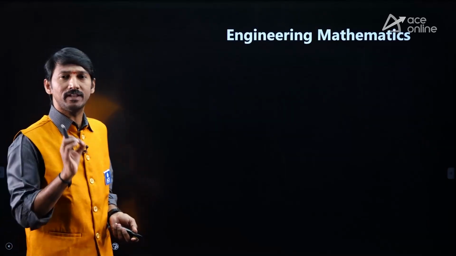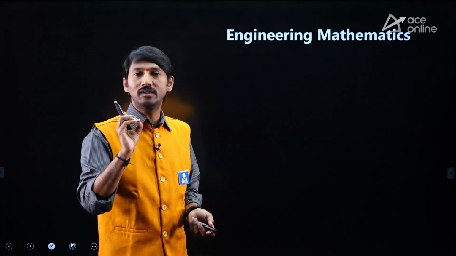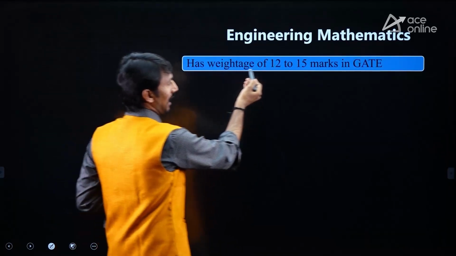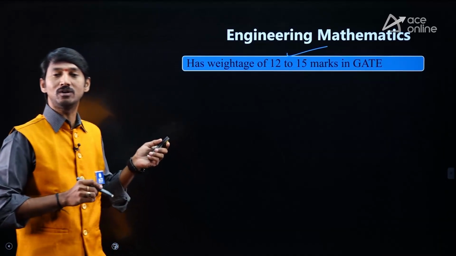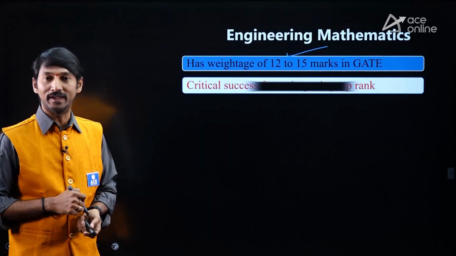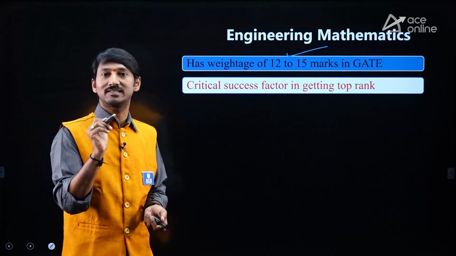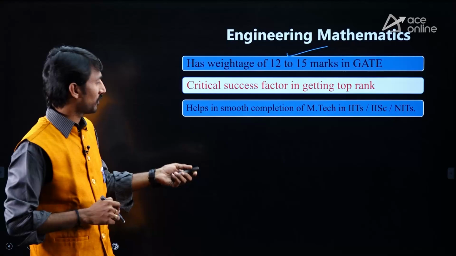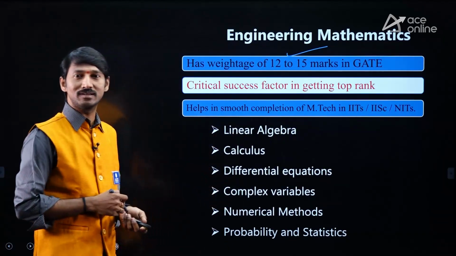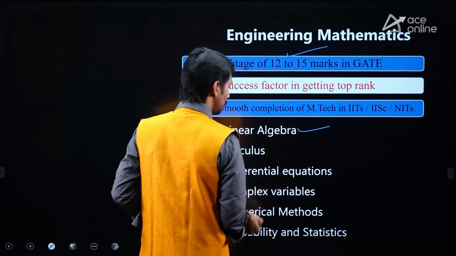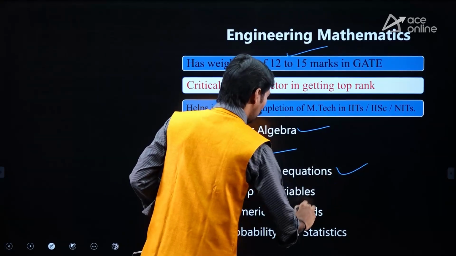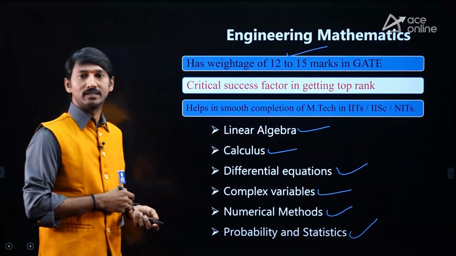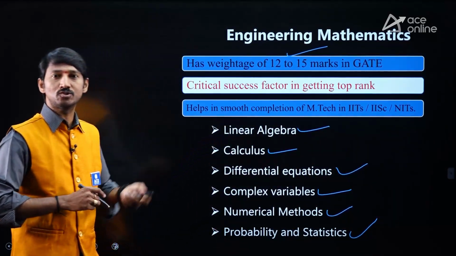Next one is a very, very important thing. Just now I told you, don't leave the mathematics subject. Sir, here this has the weightage. Already we have seen 12 to 15 marks of weightage is there. And it is a critical success factor in the GATE rank. So that's why focus more and more on this. And here, these are the topics to be concentrated more. That is linear algebra, calculus, differential equations, complex variables, numerical methods, and probability and statistics. They are concentrating more on these topics.